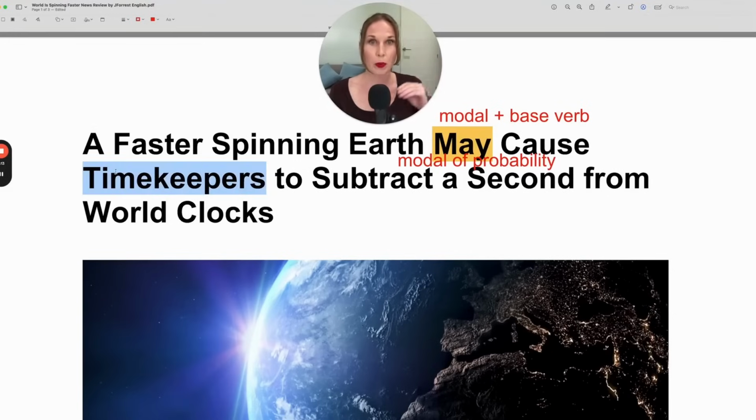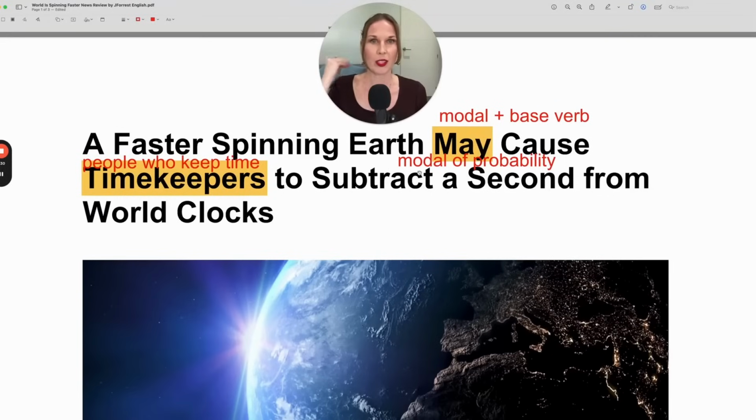Timekeepers are people who keep time. Timekeepers. I did not know this was a profession, that there were timekeepers. Did you? So this is a profession. And the timekeepers may subtract.